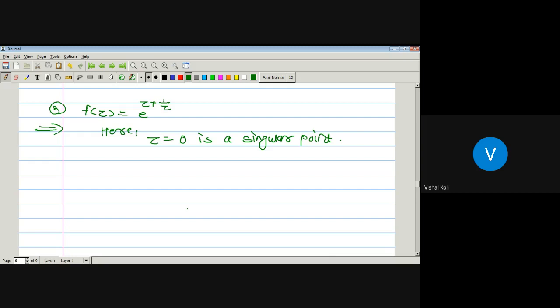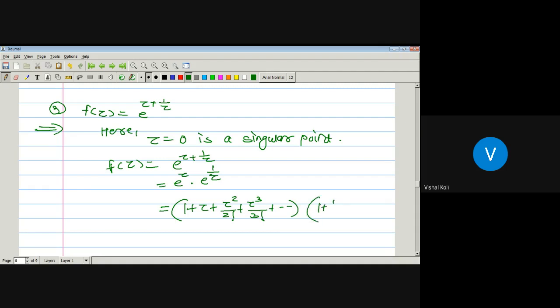Okay, so let us see here. f of z is nothing but e to the power z plus 1 by z, which is equal to e to the power z into e to the power 1 by z. e to the power z is nothing but 1 plus z plus z square divided by 2 factorial plus z cube divided by 3 factorial plus and so on. e to the power 1 by z becomes 1 plus 1 by z plus 1 upon z square into 2 factorial plus 1 upon z cube into 3 factorial plus and so on.